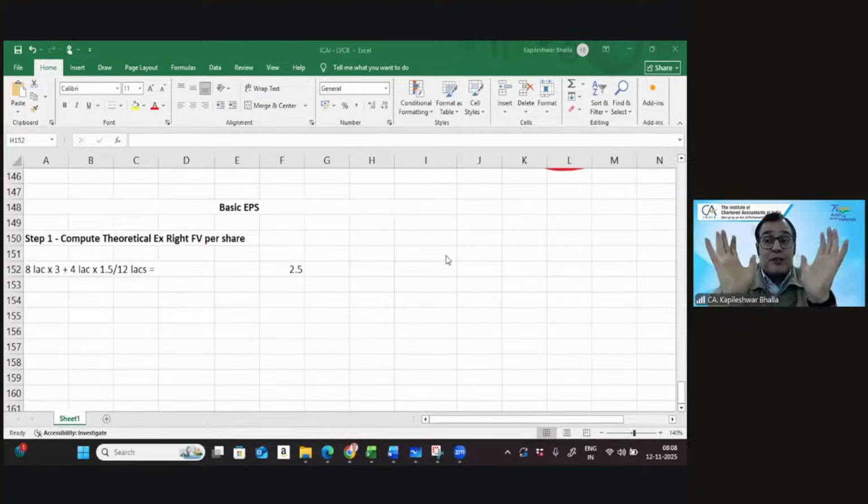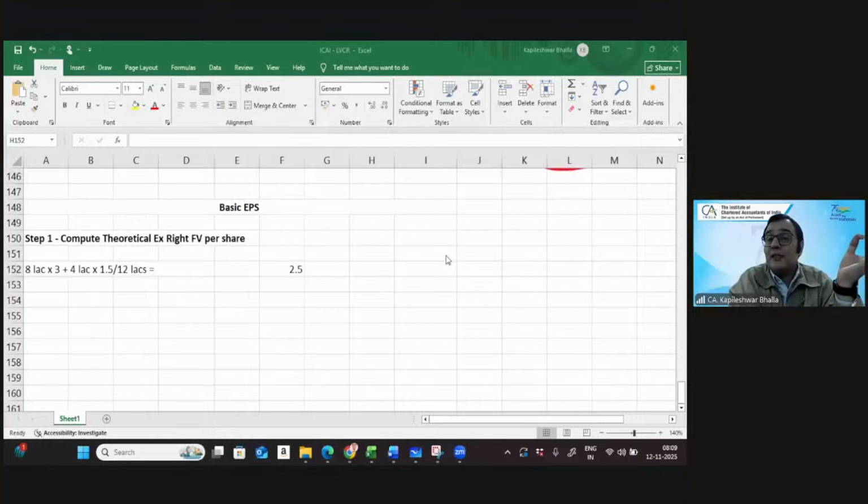So the favor is 1 rupee, that is 2.5 minus 1.5. 3 cannot be compared with 1.5. I hope I stand clear on that. The very concept of theoretical ex-rights fair value per share is calculating the price of the share post the rights issue, and that can be compared with the issue price to get the bonus element.